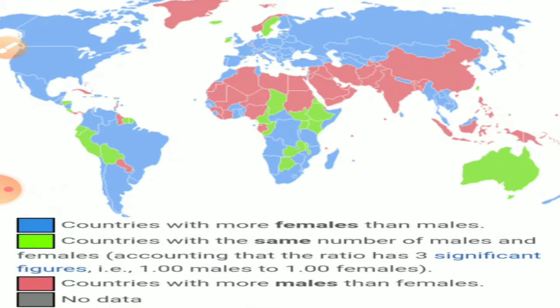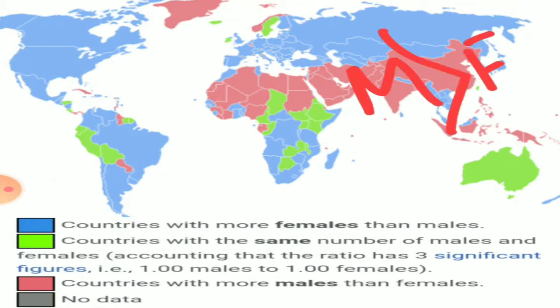In most of the Asian countries, the number of males is much higher compared to females. So we can see that here we have more number of males compared to females.